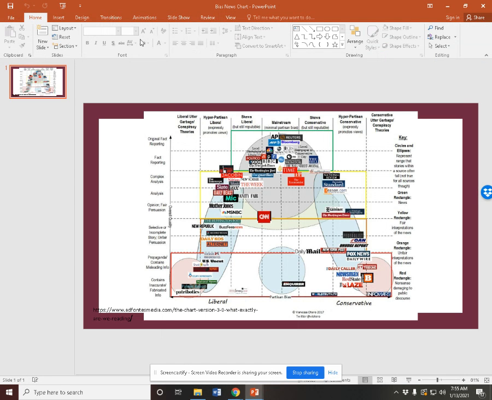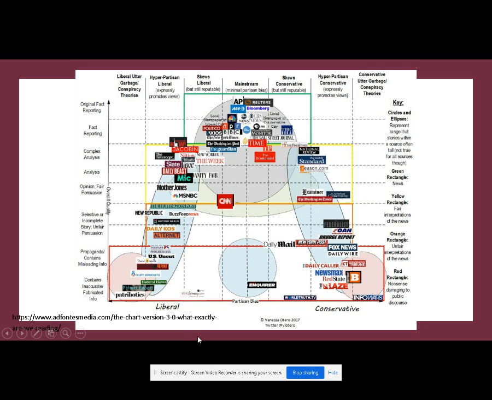All right, so for our next assignment, we are going to get into essay writing, and I'm going to post this in the stream. You guys are going to pick a topic, and I'm going to show you where some of your options are. We're going to do a little bit of research, talk about what makes a good source and a bad source. So we'll get into that a little bit more next week. But this is a really awesome chart that I think shows you what kind of sources you are dealing with.